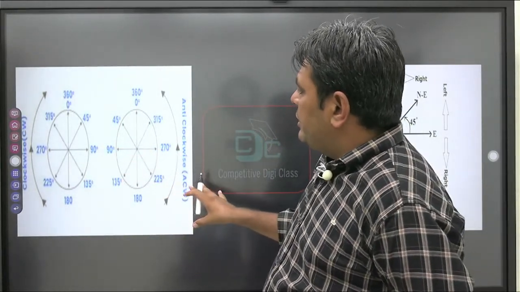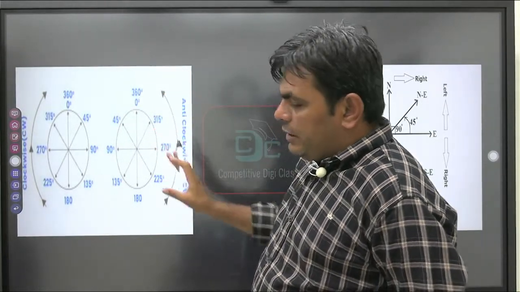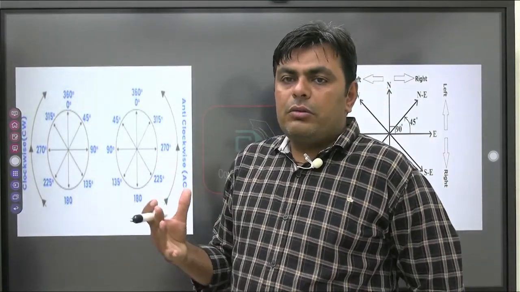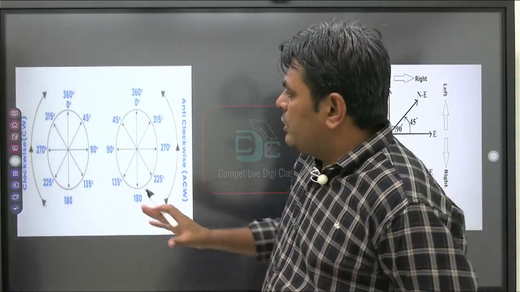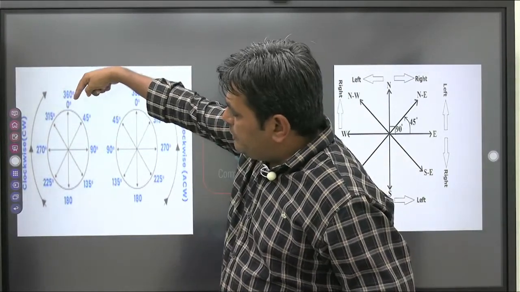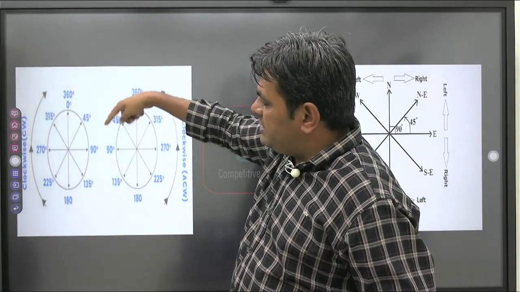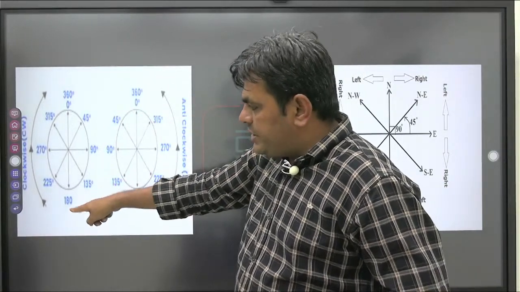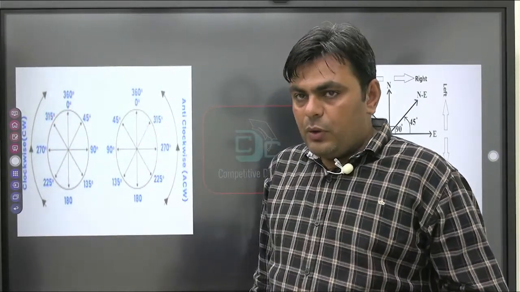So for example, if we start from 0 degree, and we know that clock direction, we can say that according to clock, it is in clockwise direction as well as anti-clockwise direction. So here first one is given clockwise direction. So suppose from north we start from 0 degree, then this direction north and east it is at 45 degree, then 90, then 135, 180, 225, 270 and 315, and lastly it is 360 degree. That we will see.